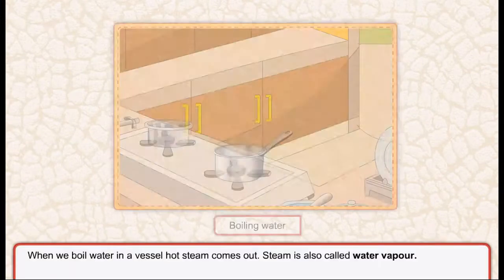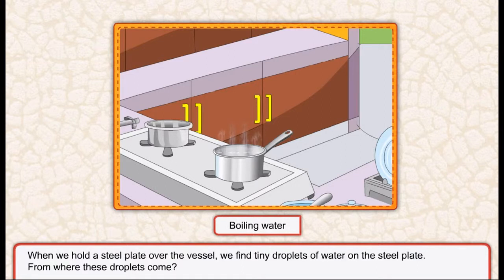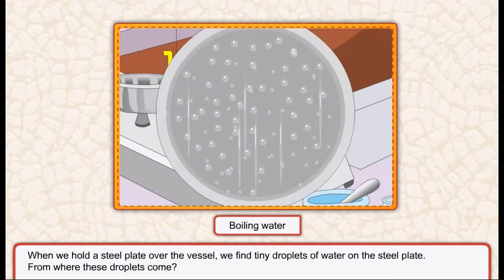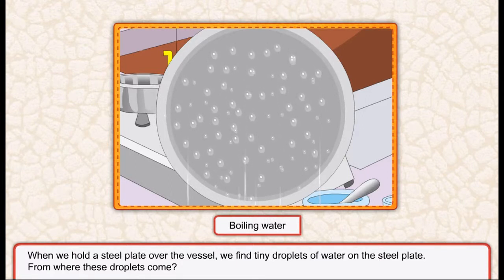Water changes its form. When we boil water in a vessel, hot steam comes out. Steam is also called water vapor. When we hold a steel plate over the vessel, we find tiny droplets of water on the steel plate.